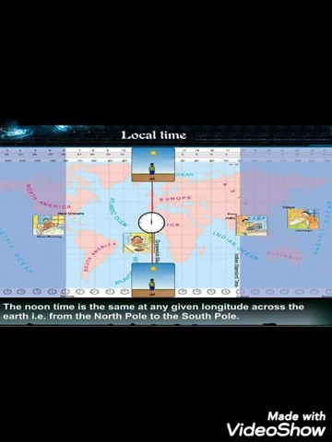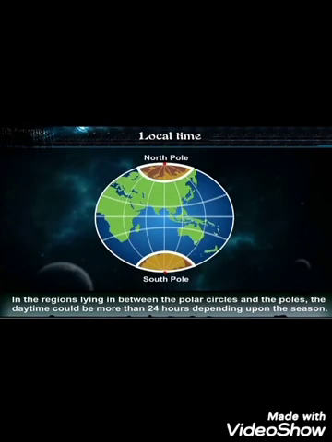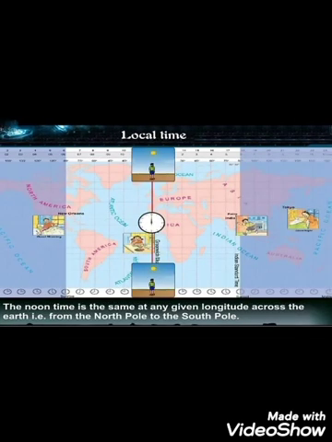Noon remains constant. The noon is the time of the day when the sun is at its highest position, or at its zenith. In simple words, I can say local time of a place is the time when the sun is overhead. Since the earth is spherical in shape, noon happens at different times at different places.